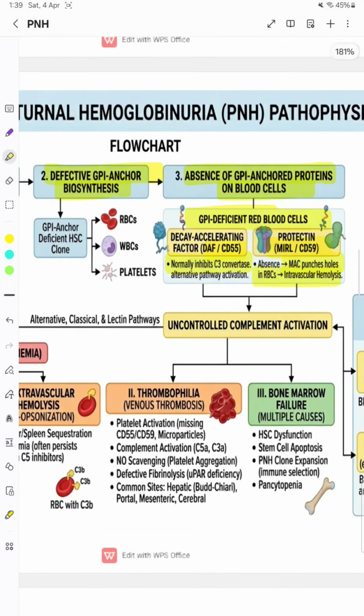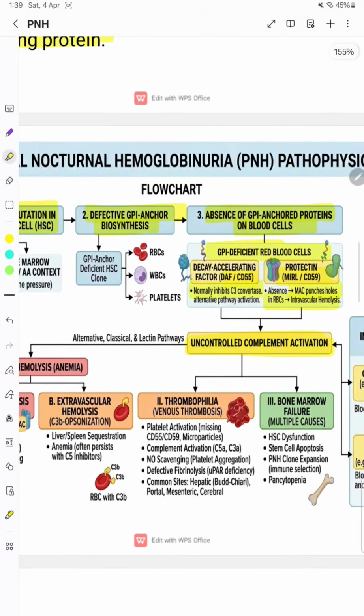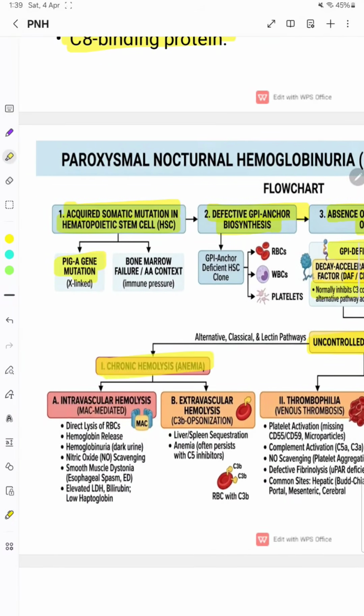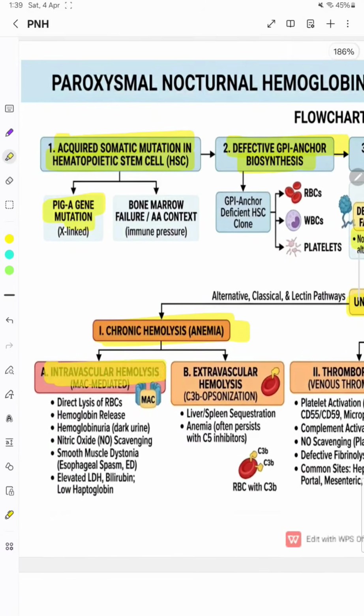As we have discussed, due to the decreased GPI-anchored proteins CD55 and CD59, there will be uncontrolled complement activation. This will result in chronic hemolysis. This can be intravascular, which is membrane attack complex mediated, or extravascular due to the lack of inhibition of the C3 convertase, as C3b acts as an opsonin, and this will result in increased phagocytosis of red cells by the macrophages of the spleen and liver.